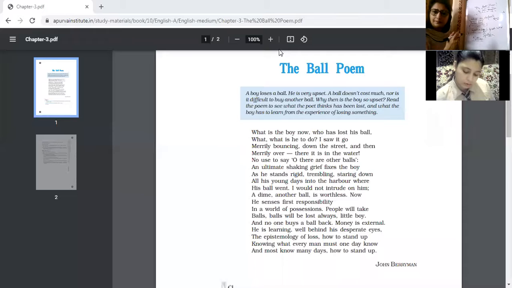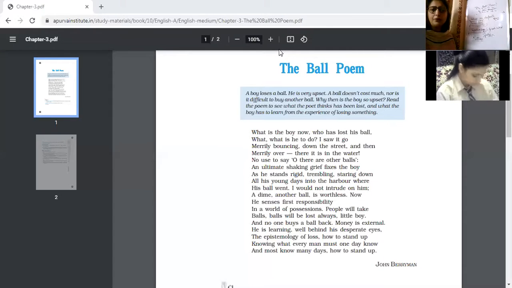And this lesson is not to be learned only by the poet, or the boy in the poem who has lost his ball. It should be learned by every man in this world, what the meaning of actual life is. Gains and losses are the part and parcel of our life, right? So with this, the poem is concluded, and I hope that everything is clear to you.